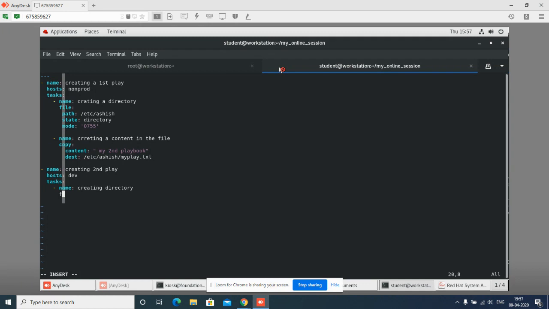I will say file. Now this module can have its own order, its own indentation. I will say path /tmp/eps. I will say state directory. I will say mode 777. Anything you can have. If you are giving a mode, fine; if you are not giving one, it will not bother.